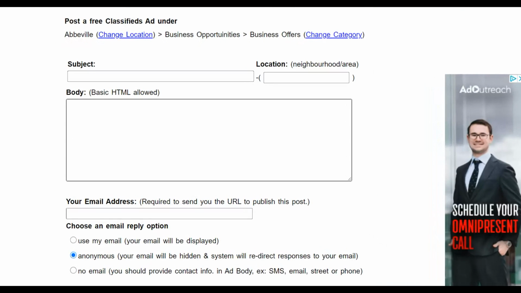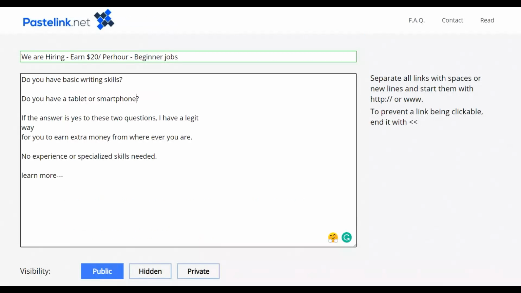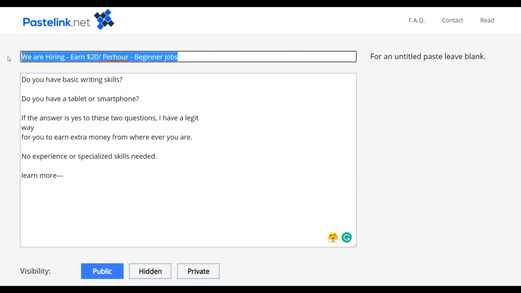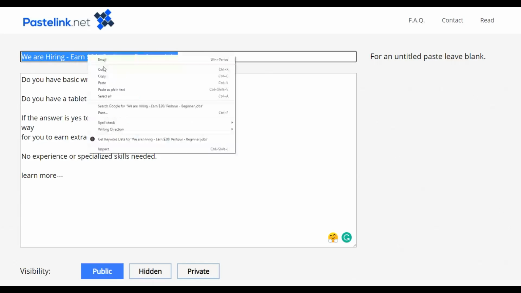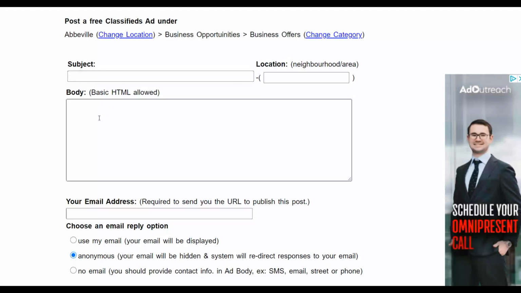So let me show you guys a sample ad that I already wrote that I'm just going to paste on this website here to promote this offer very easily. So this one right here, I just wrote, for example, "We are hiring, $20 per hour beginner jobs." So I'm just going to use this one as my headline. I'm just going to paste it right here.